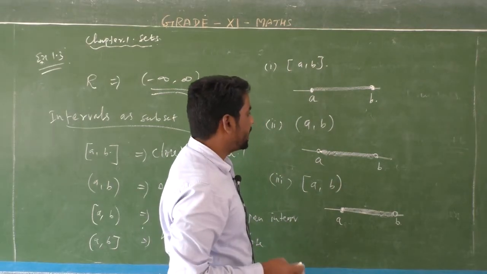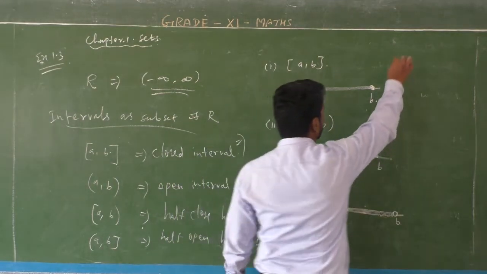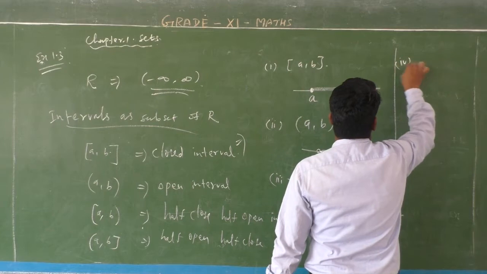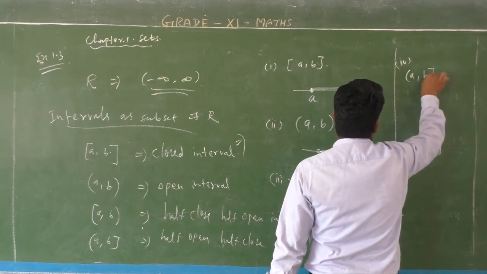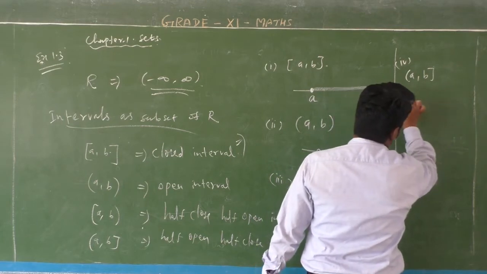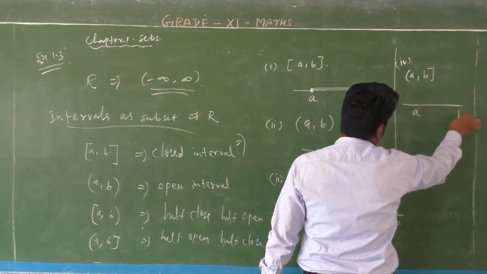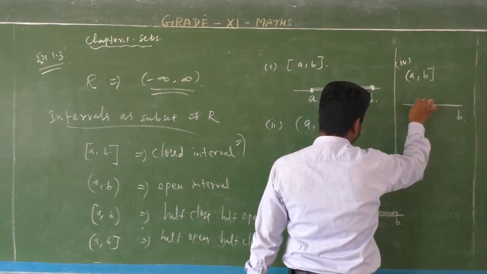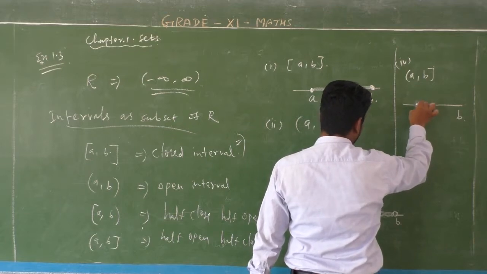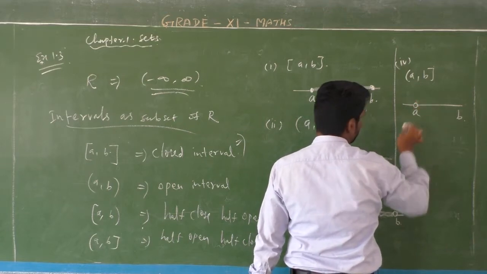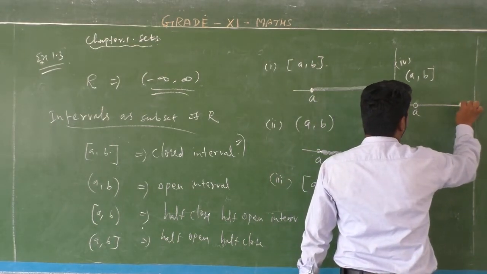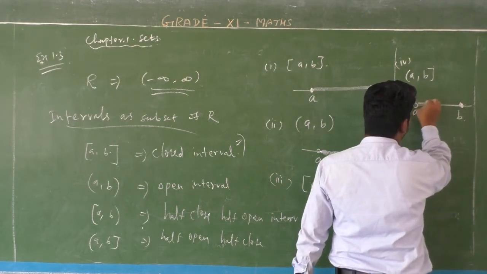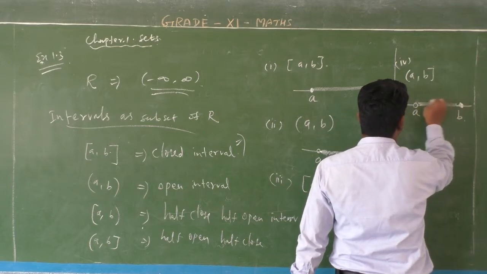Okay, right. Next, fourth one, half open A and half closed B. That means, listen, A has a small circle point and B is a dark point. So in between, the line is dark, the numbers in between.